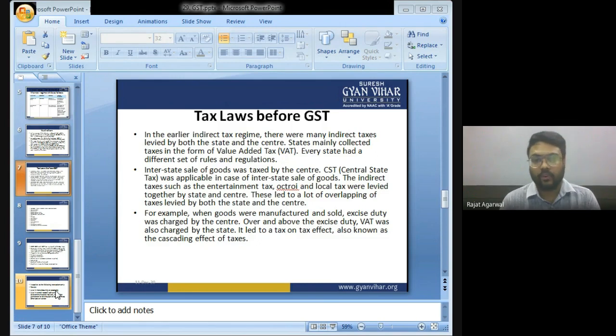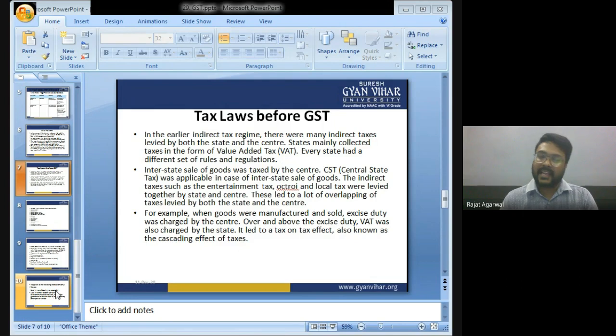Tax law before GST. In the earlier indirect tax regime, there were many indirect taxes levied by both the state and central government.